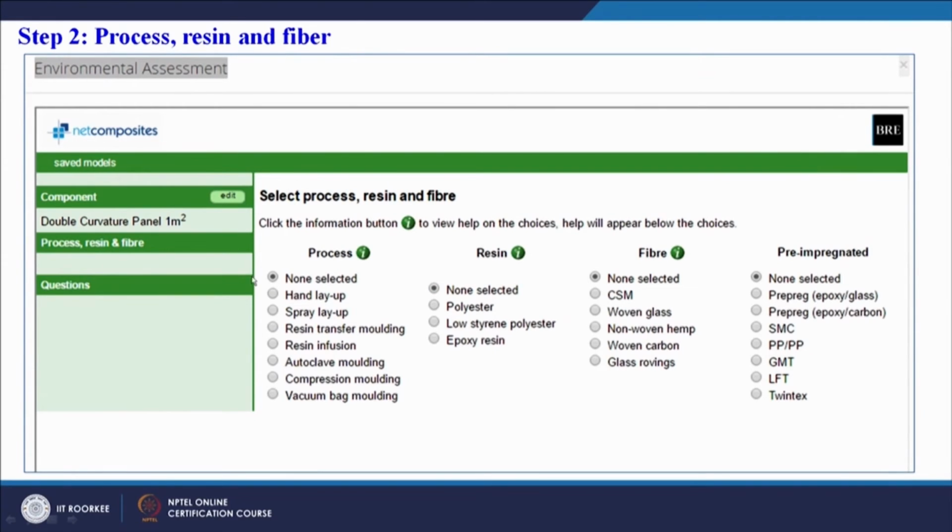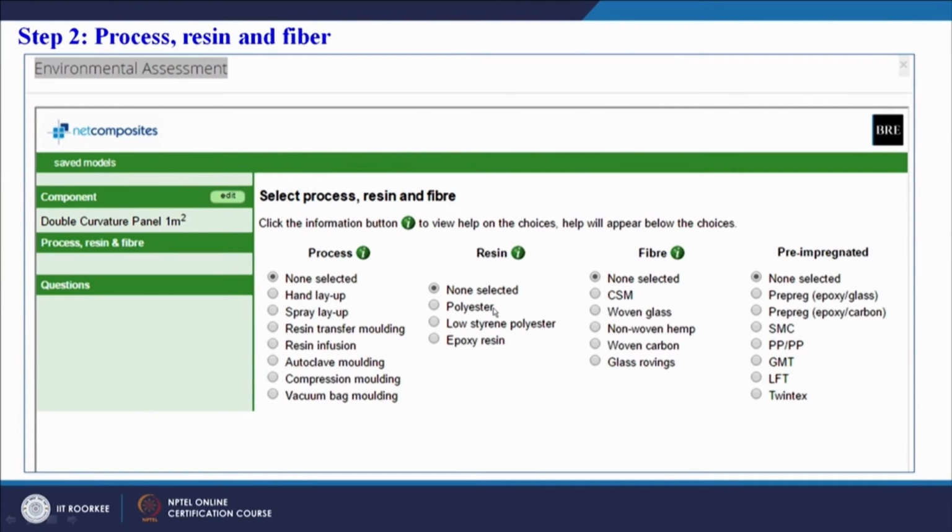Suppose we have selected the double curvature panel of 1 meter square surface area. So the shape of the product is already selected. Then we have to select the process, the resin and the fiber. The resin can be the matrix or the polymer. Now we have to see what processes can be selected. Here we can see all the processes. By now I think you know the process can be hand layup, spray layup, resin transfer molding, resin infusion, autoclave molding, compression molding, or vacuum bag molding. All these process details you know by now.